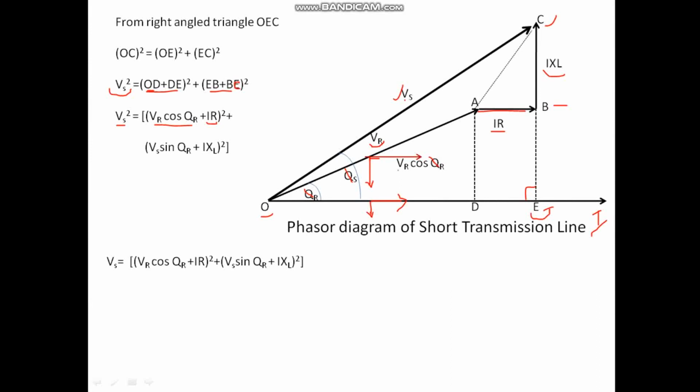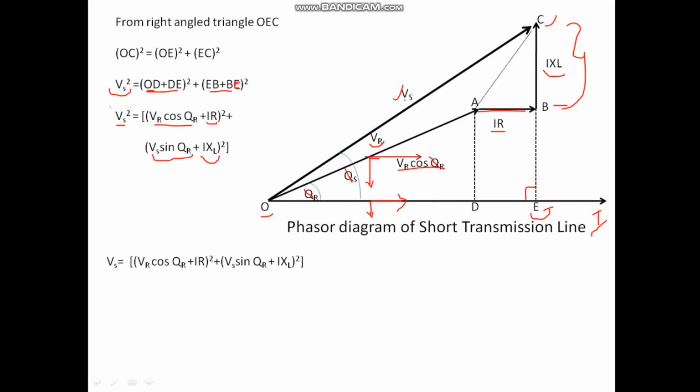VR's cos component is this and the sine component is VR into sine phi r. Clear? Plus BC. See, this is my BC, which is I into XL, right?